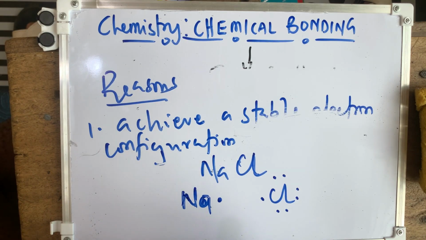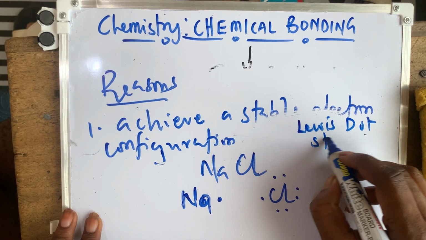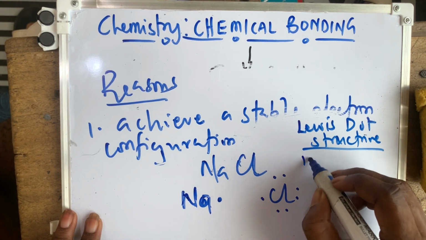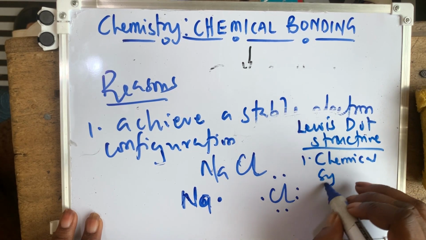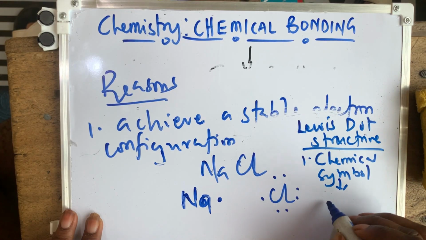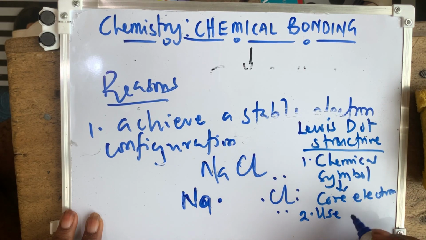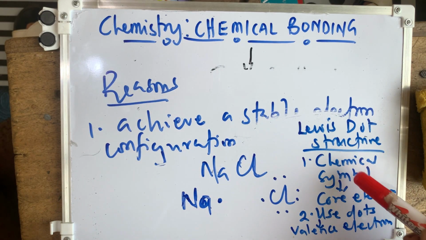So let me write the Lewis dot structure. This is what it says: one, the chemical symbol represents the core electrons, and two, use dots to represent the valence electrons. So that is the Lewis dot structure.